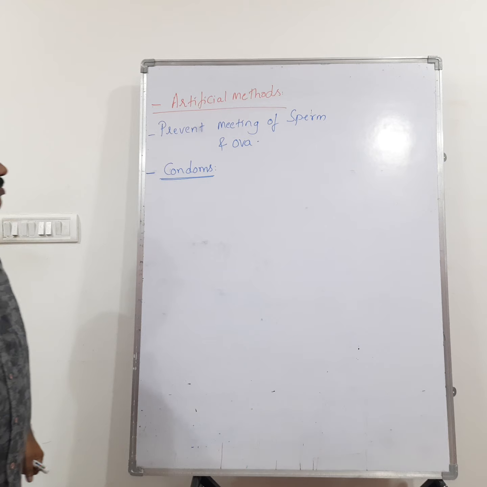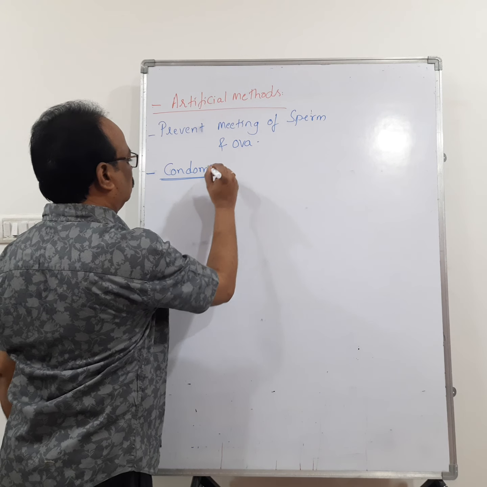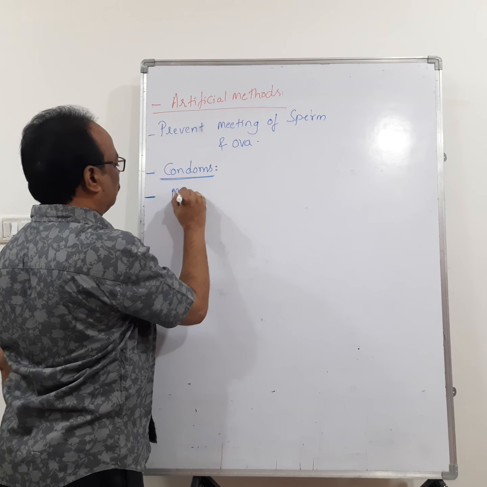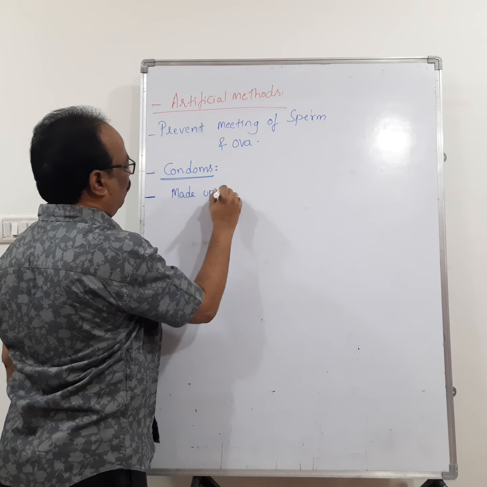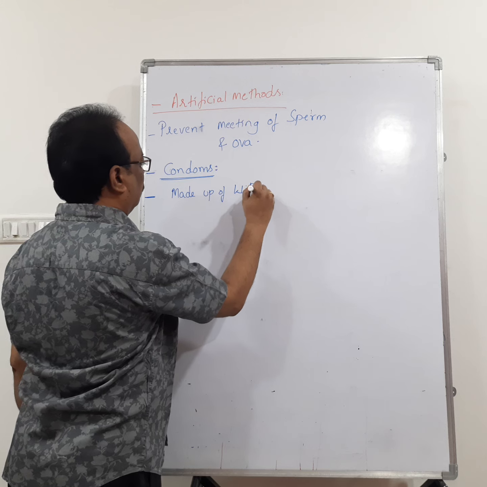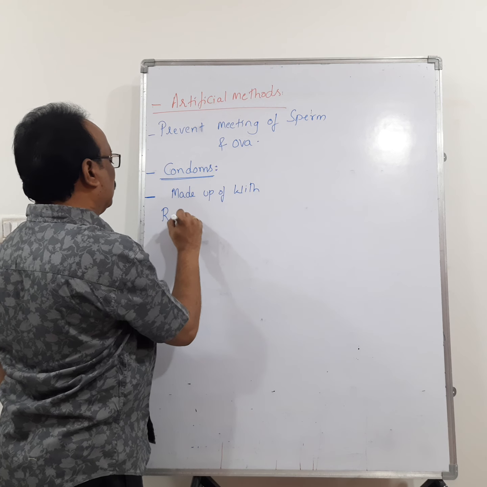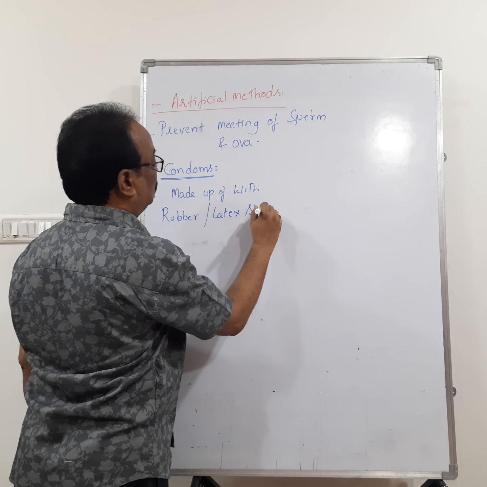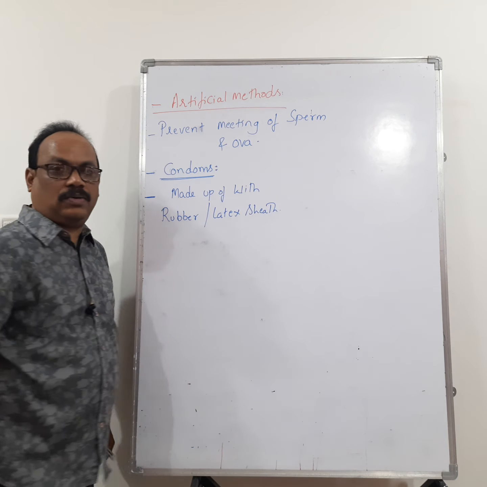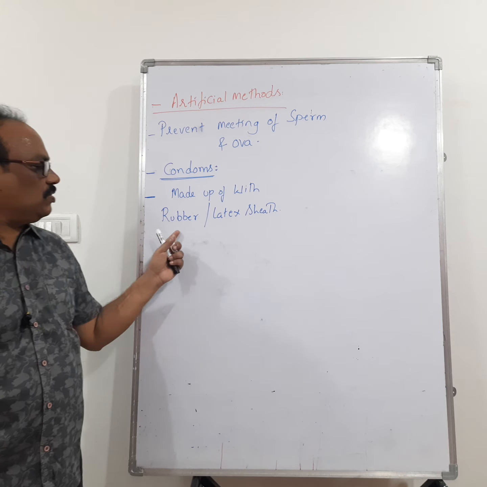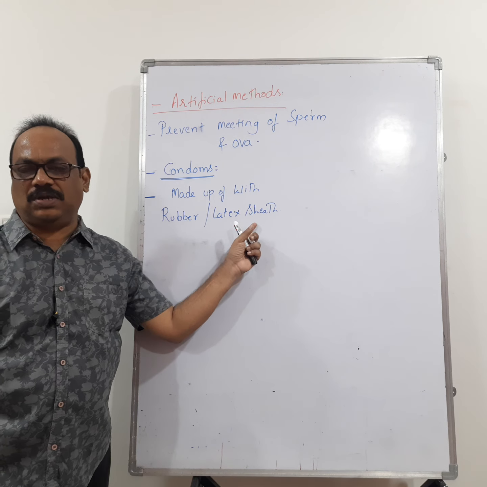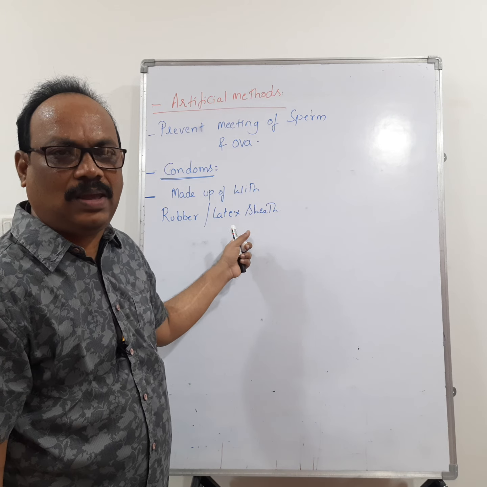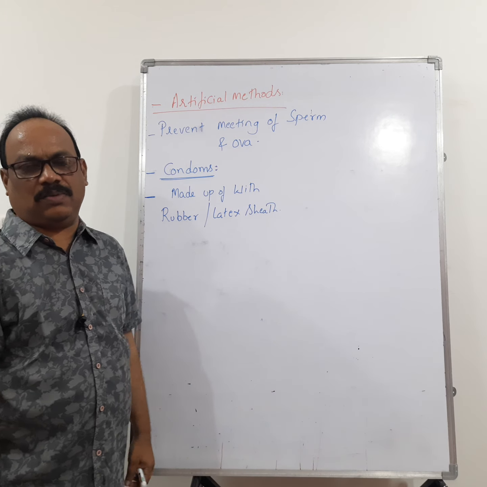Condoms are made up of a rubber or latex sheath. There are condoms for both male and female. Remember that.